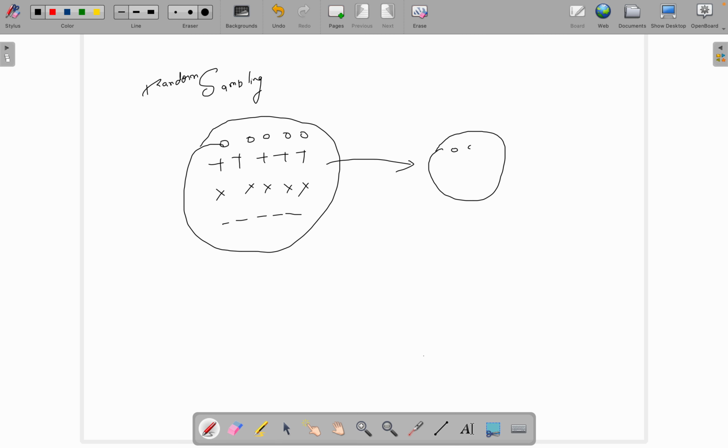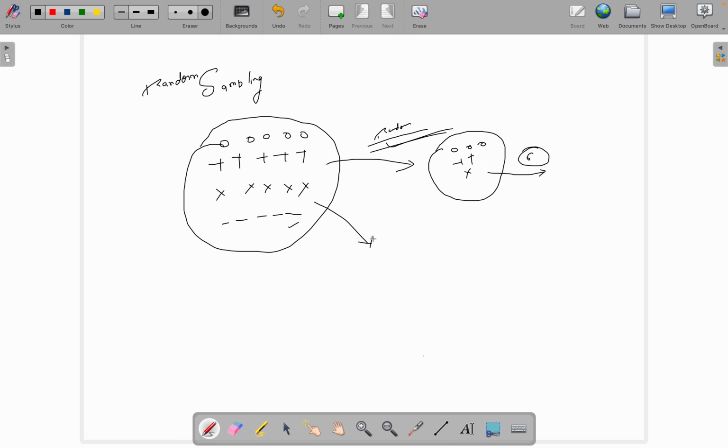Suppose I have chosen these 3, then these 2, this one, and I have not selected any of the negative ones. This is a sample, and it is called random because we have not followed any rule or anything else. It's completely random. If I have to select 6, I have selected them completely randomly, so it is called random sampling.